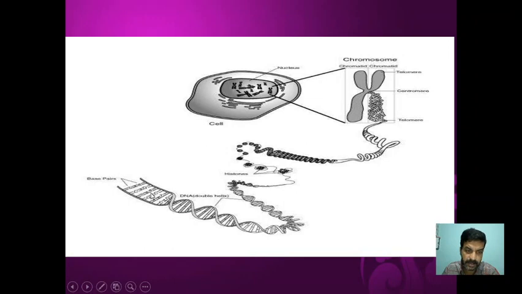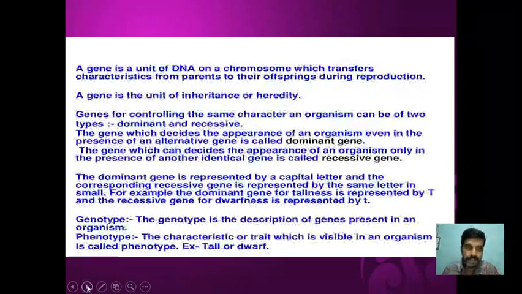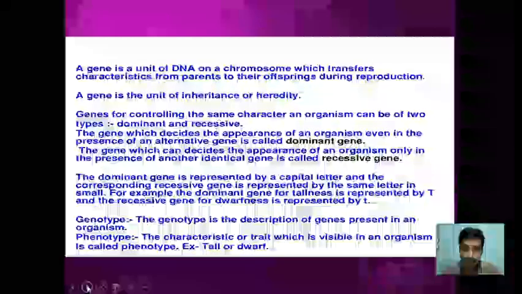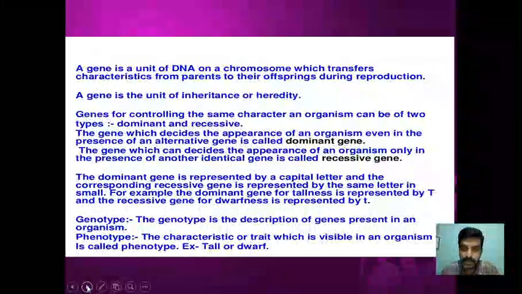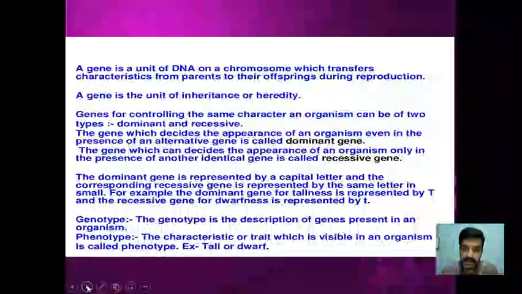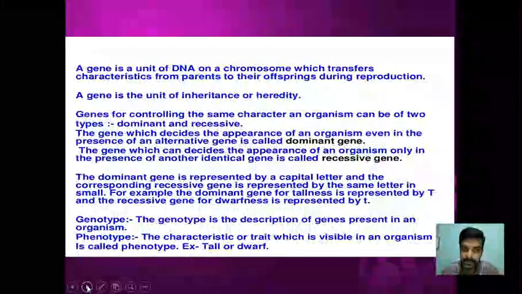In higher classes you are going to study this. Say for example, this particular part of the DNA is going to control a trait, right? We call it a gene. A gene is a unit of DNA, a part of DNA on a chromosome, which transfers the characters from parents to their offspring. So it is the molecule that is inherited from parents to the offspring during reproduction. And a gene is considered to be the unit of inheritance or the unit of heredity, right?